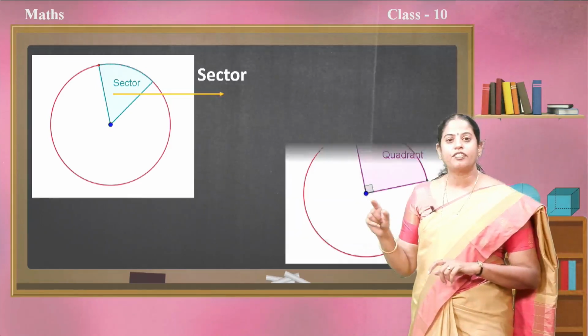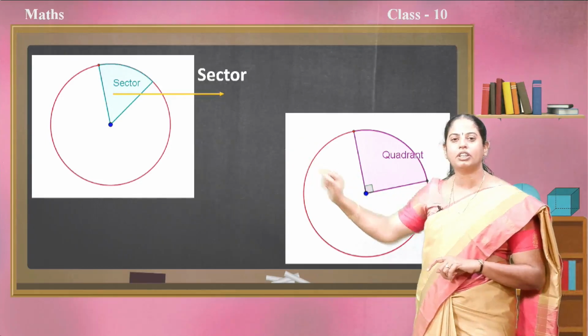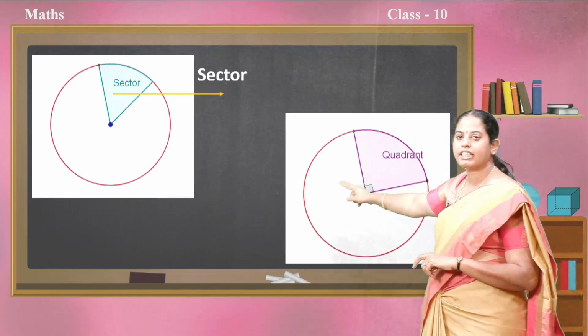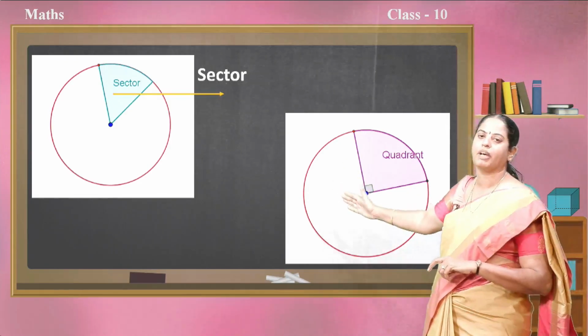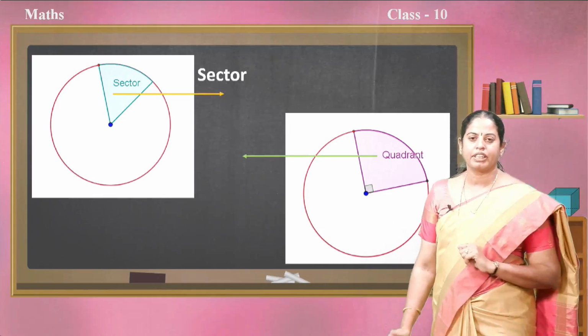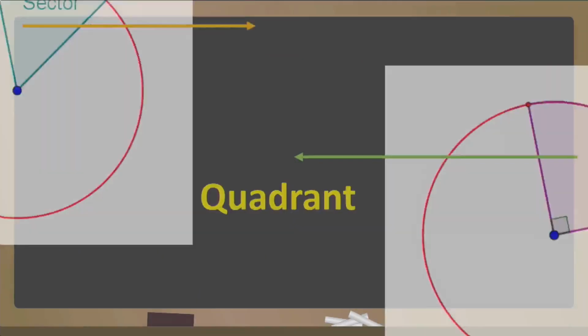Okay. If you observe, there is an angle between the two radii. If that angle is 90 degrees, then the circle is divided into 4 equal parts and each part is called a quadrant. Yes, so we call this a quadrant. This is also a sector.